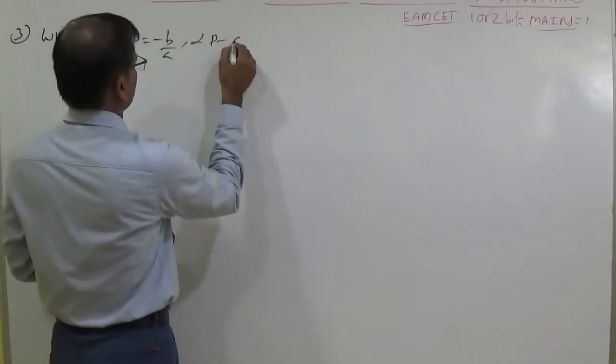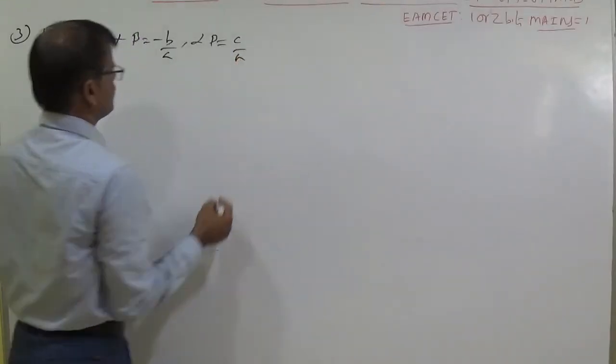We can write the formula as, we know that for the quadratic equation alpha plus beta is equal to minus b by a and alpha beta is equal to c by a.